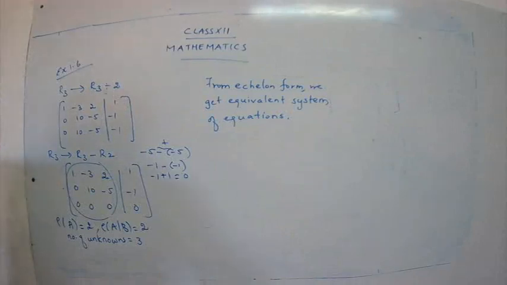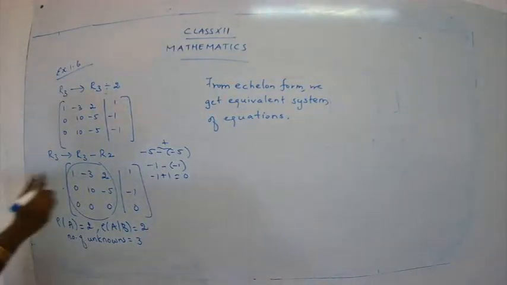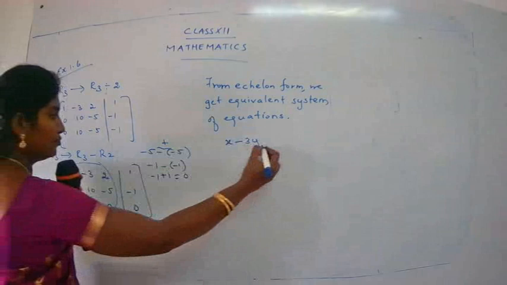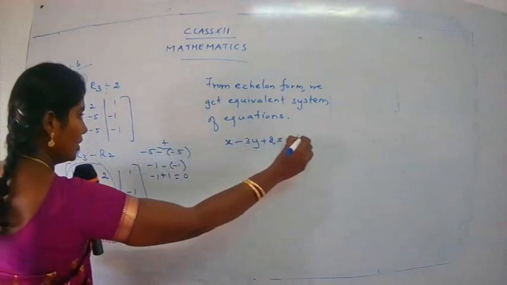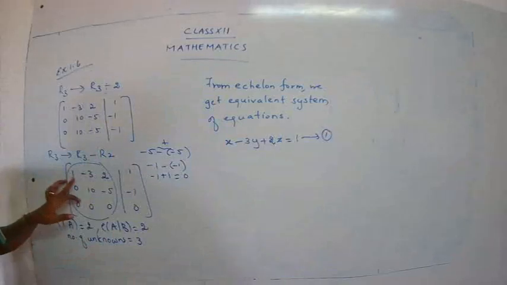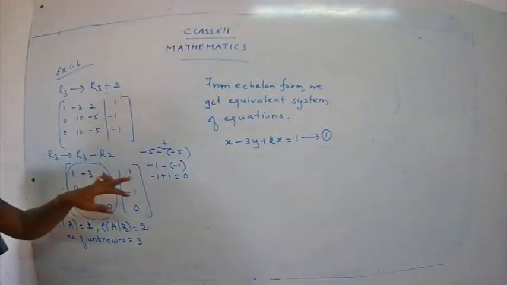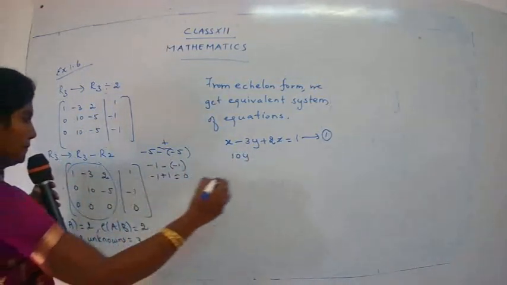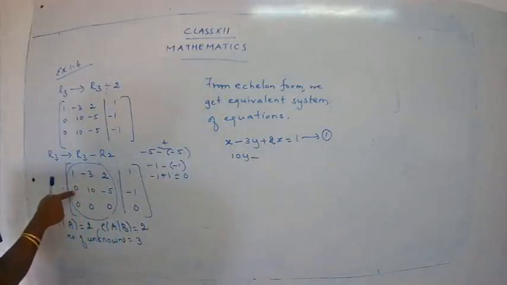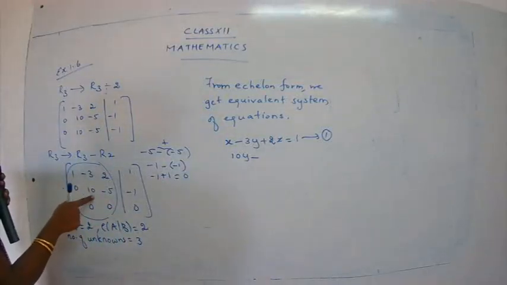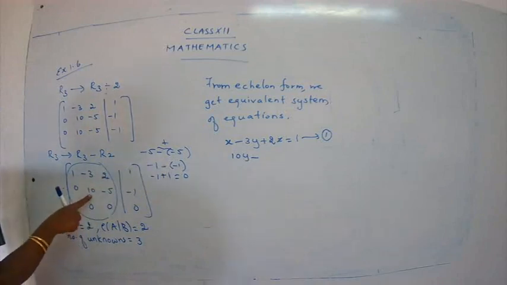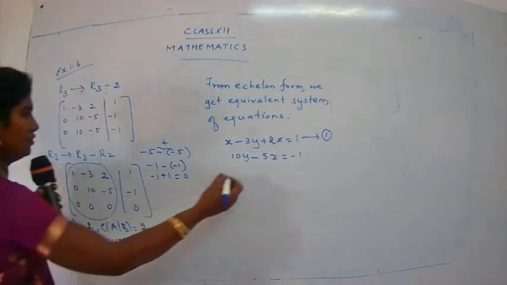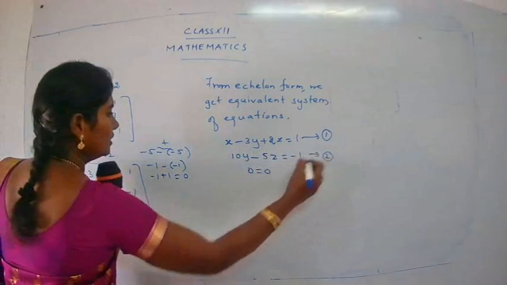Start from the first. x minus 3y plus 2z is equal to 1. This is our first equation. Here 10y minus, we don't have a 0x, we have 0 into x is 0. So just be careful when you write down the variable, don't write here 10x. 10y minus 5z is equal to minus 1, and here we have 0 is equal to 0.